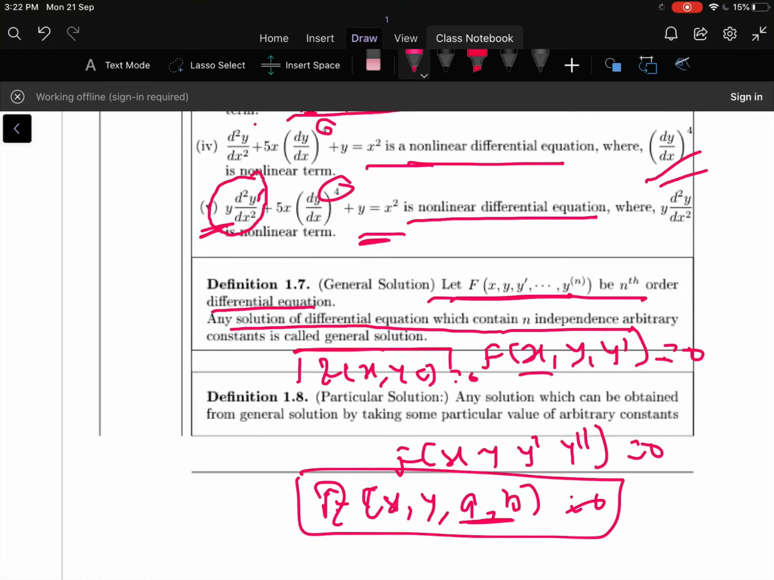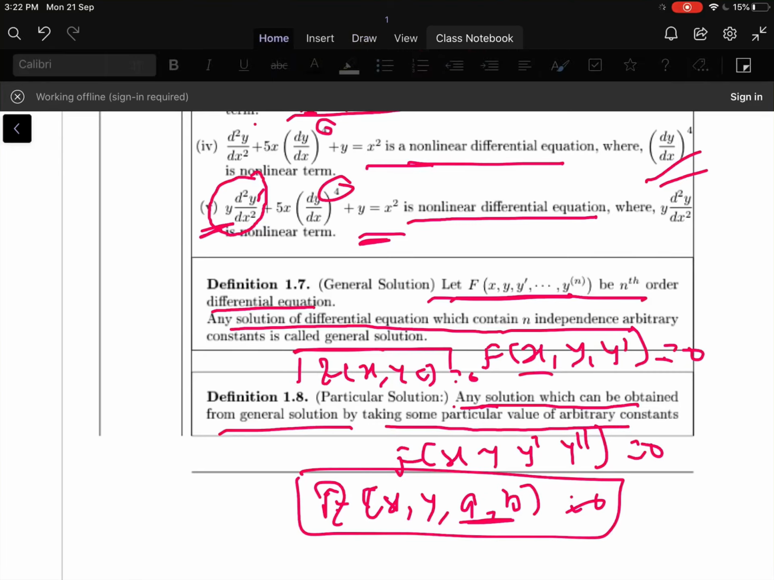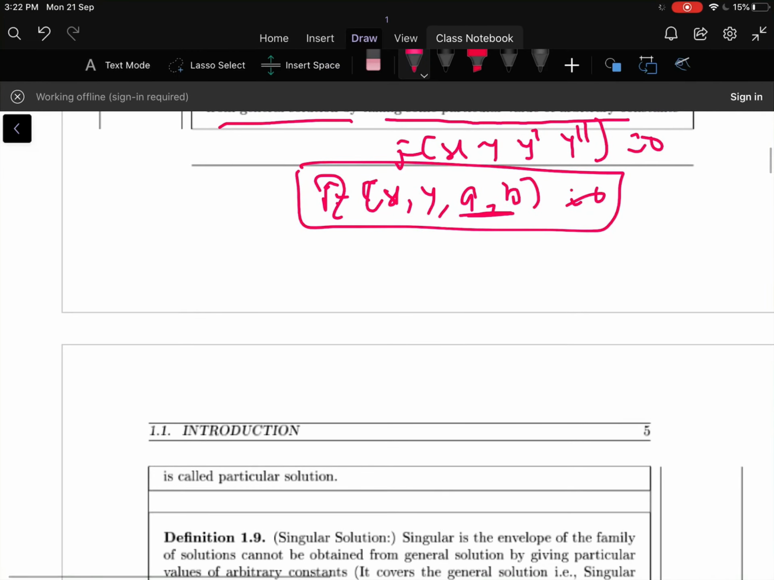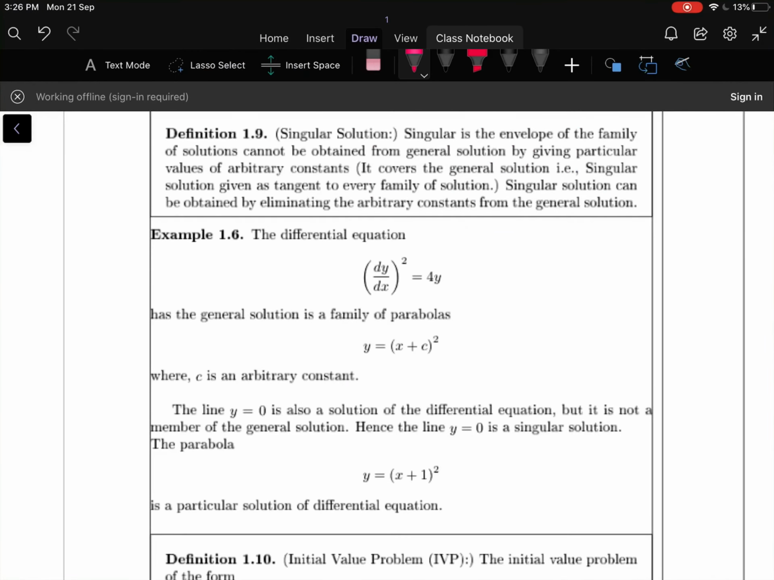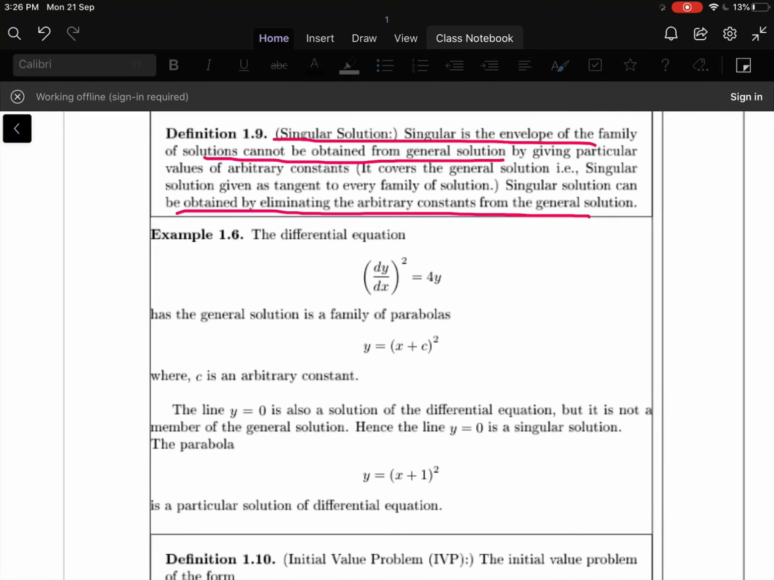Let us move to the particular solution. Any solution which can be obtained from the general solution by taking particular values of the arbitrary constants is nothing but a particular solution of the differential equation. A singular solution is a solution of the differential equation, but this solution cannot be obtained from the general solution, and this solution always envelops the general solution, and it can be obtained by eliminating the arbitrary constant from the general solution. Let us take one example.